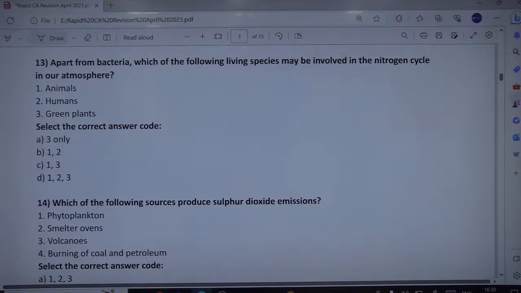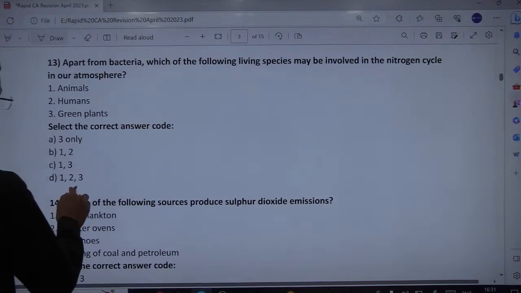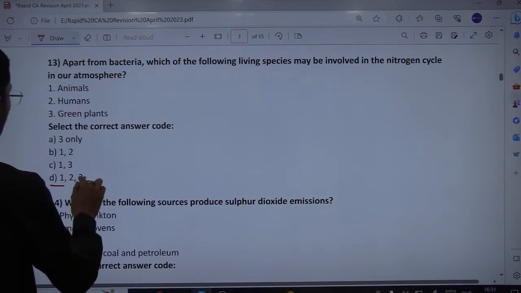Okay, so these also, even the plants we have discussed, animals and even the bacteria, green plants, animals and humans. Humans, of course, are living beings. So all of these three seem to be correct. Apart from bacteria, which of the following living species may be involved in the nitrogen cycle in our atmosphere? Of course, all of the three, even humans. So nitrogen fixation, nitrogen cycle, all of the three.